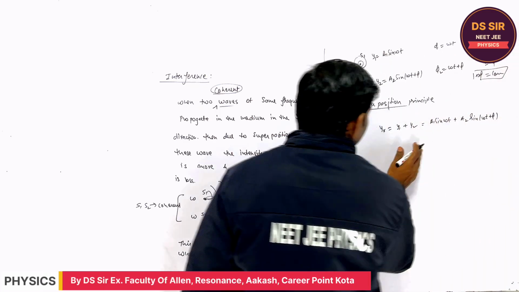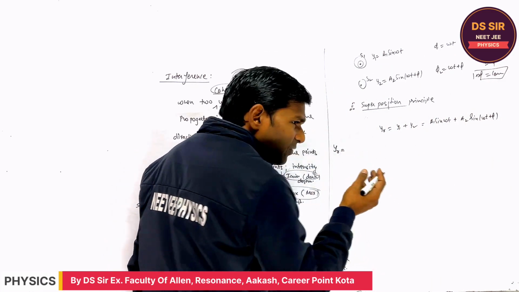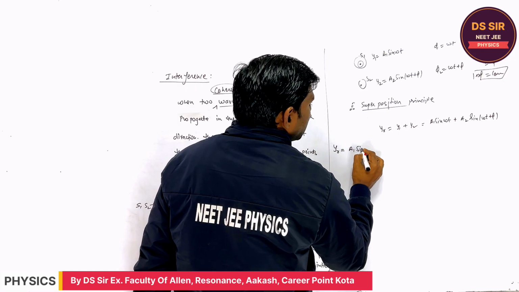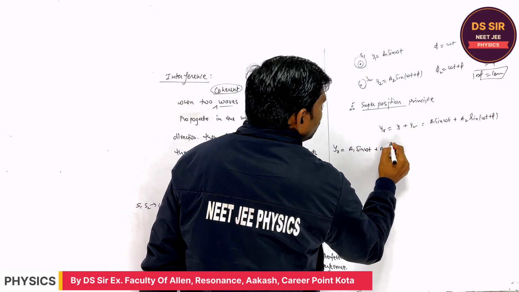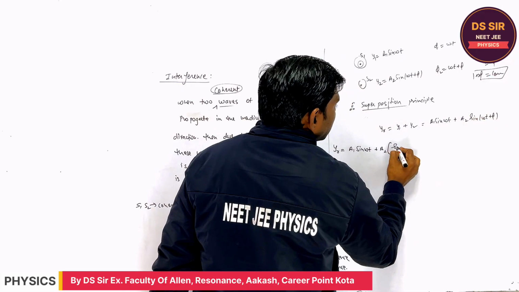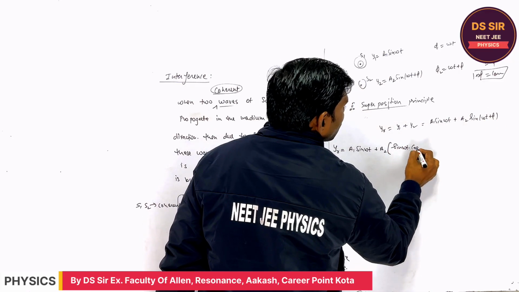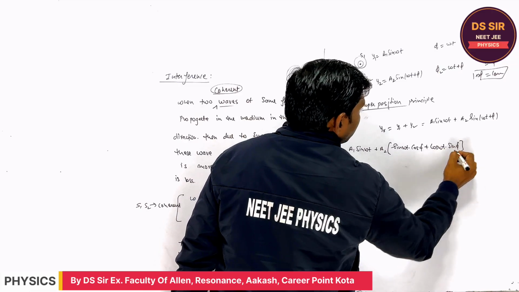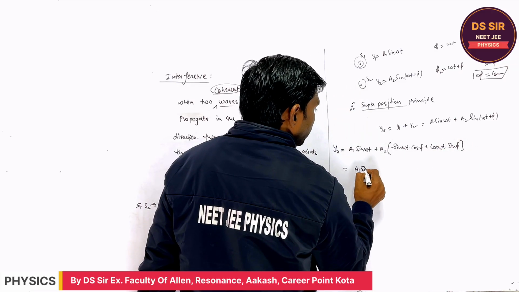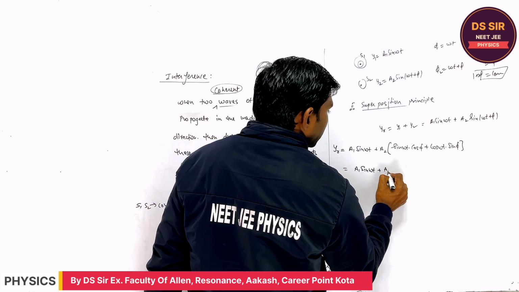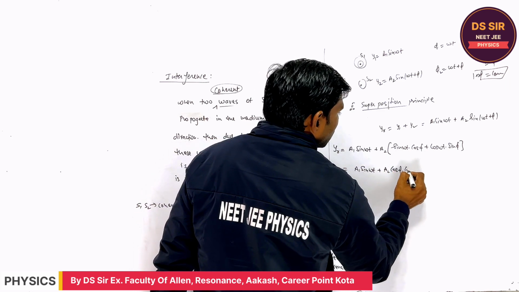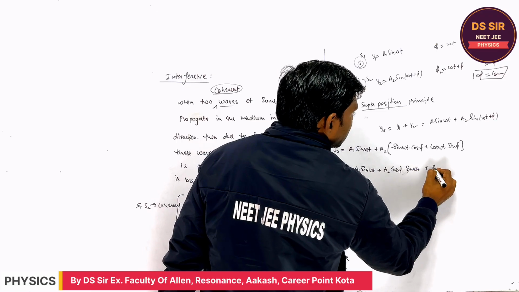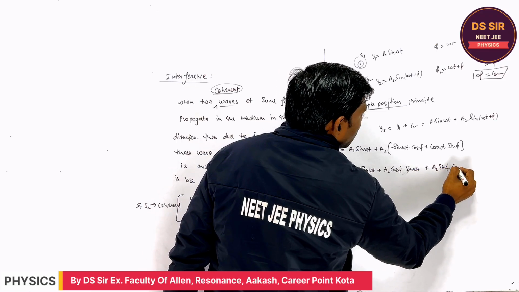So the resultant wave: a1 sine omega t plus a2 times (sine omega t into cos phi plus cos omega t into sine phi), which is a1 sine omega t plus a2 cos phi into sine omega t, plus a2 sine phi into cos omega t.